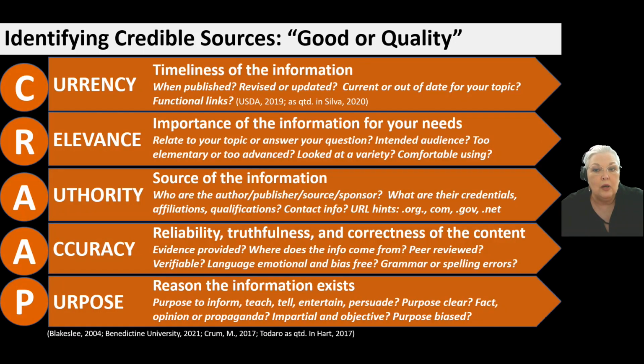Well, one way to understand credible sources is to use this guideline that was developed by Sarah Blakeslee in 2004. It's an acronym, and yes, it spells CRAP. So the idea is we're trying to determine if our source is credible or quality, or if our source is crap. So the C stands for currency. This is about the timeliness of the information. When I'm using a source, I want to find out if it's timely.